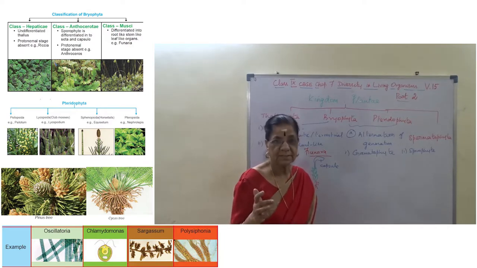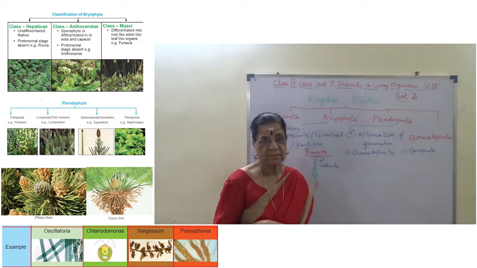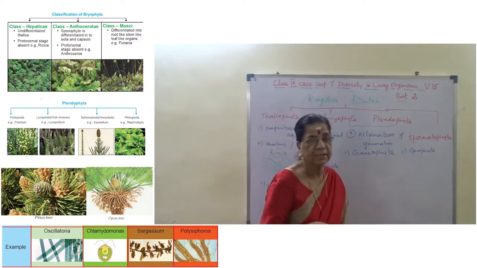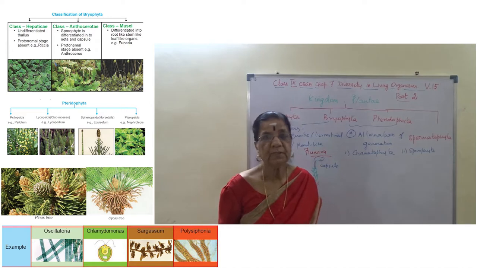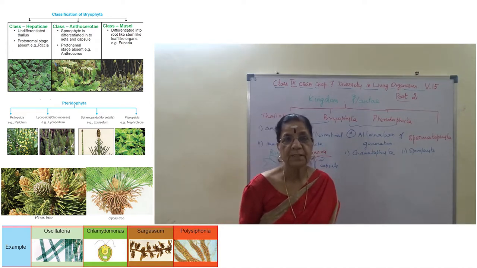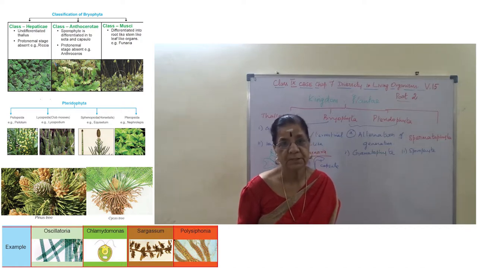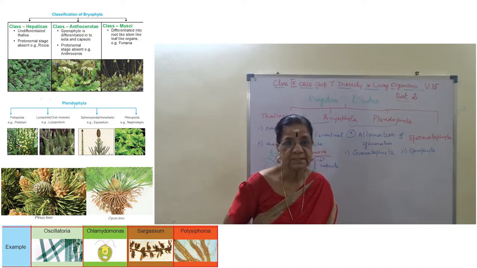Gametophyte produces gametes. It undergoes sexual reproduction. Whereas in sporophyte, spores will be produced, and it is asexual reproduction. I hope you understand.